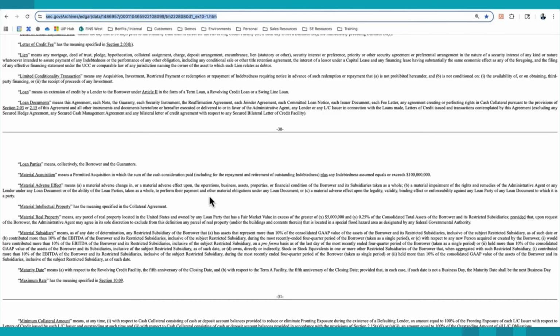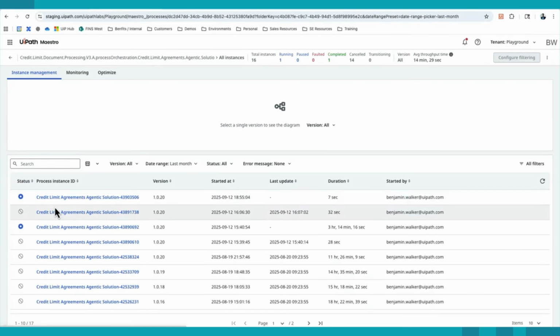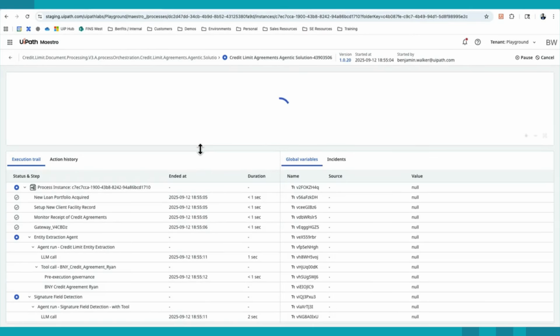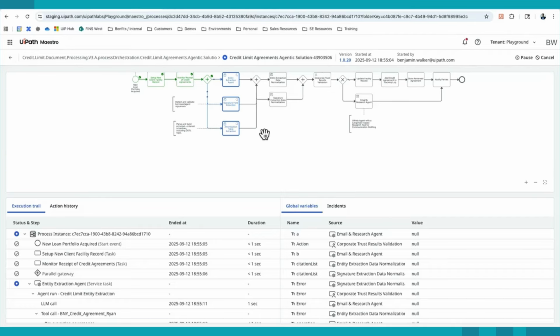So with that, I am going to kick off a live run and we will be able to see that here. You could see I just kicked off a live process here. As soon as I dive into this, we're able to see a live agentic workflow and pretty much bring the slide we just saw to life.